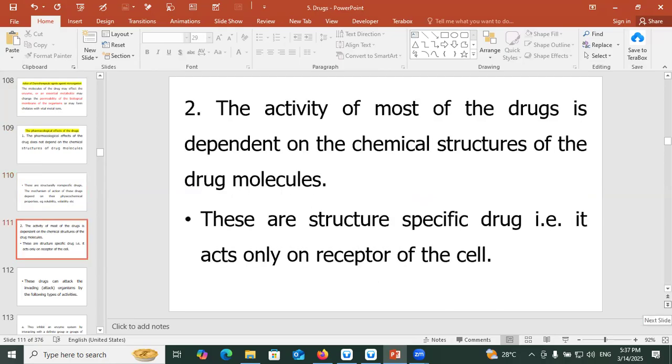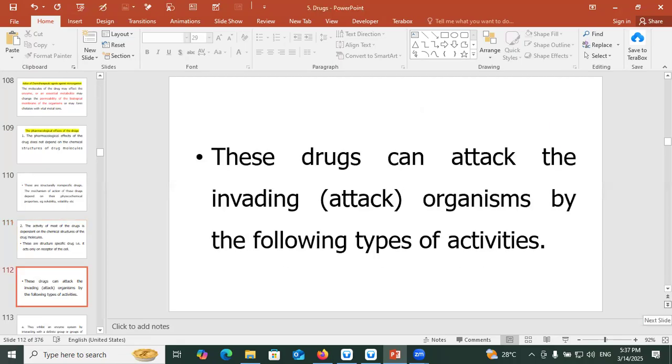The activity of most of the drugs depends on the chemical structures of the drug molecules. These are structure-specific drugs, that is, they act only on receptors of the cell. These drugs can attack the invading organisms by the following types of activities.